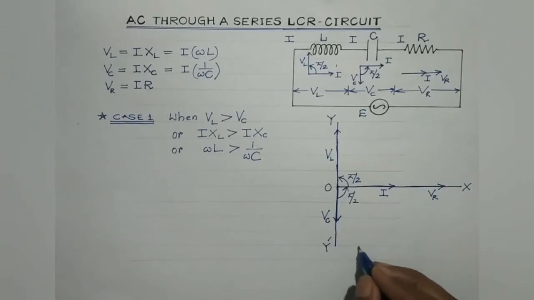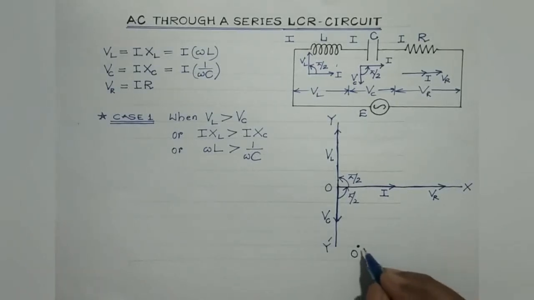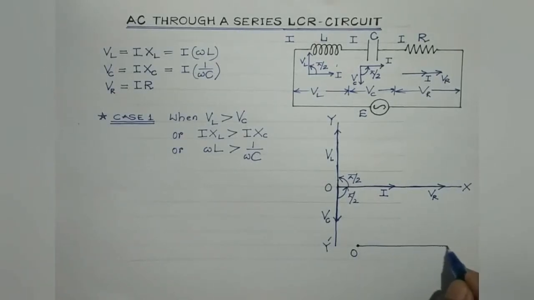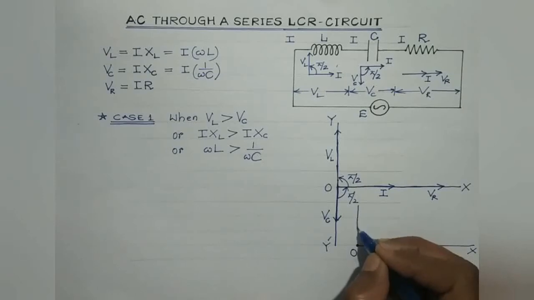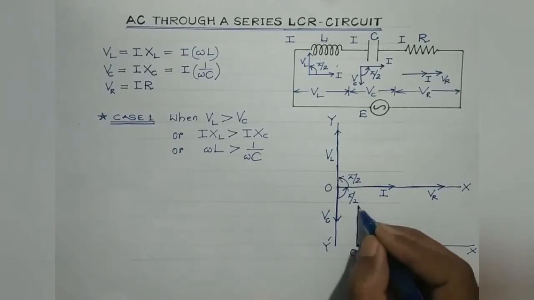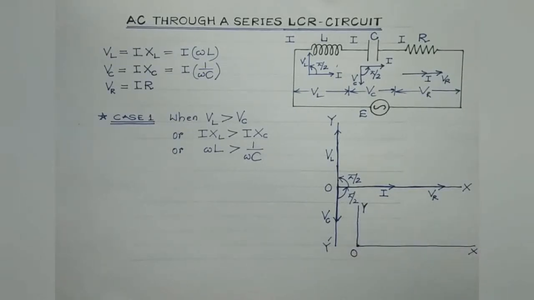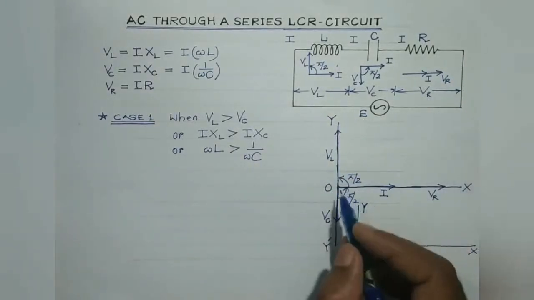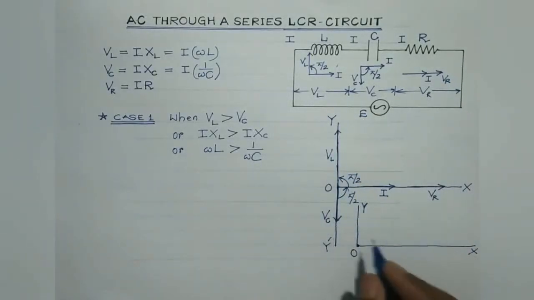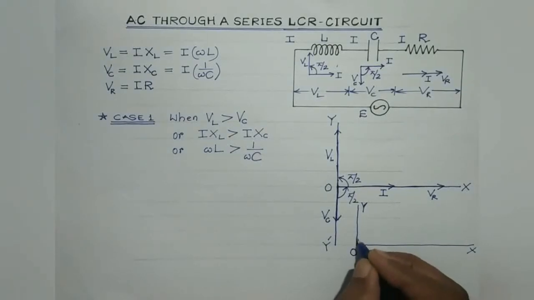Let me draw it over here. Let us consider this to be the origin. This is the x-axis and this is, suppose, the y-axis. Now VL minus VC, VL being dominating as compared to VC, would be in the upward direction.